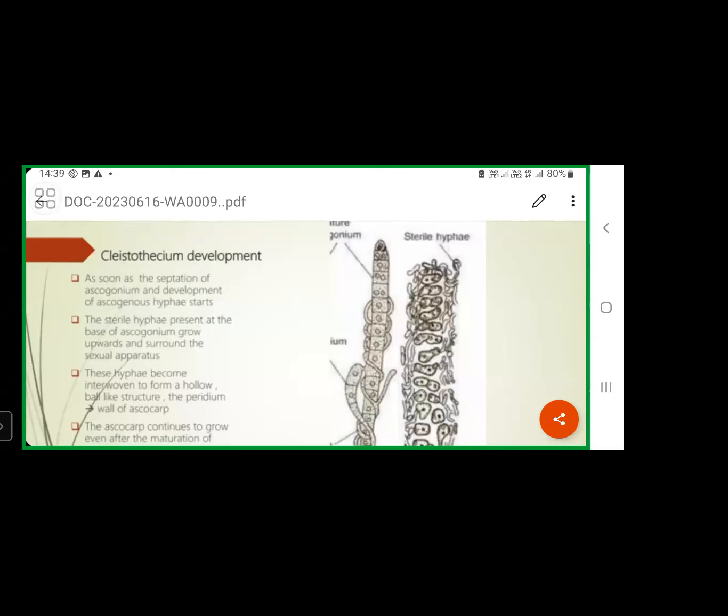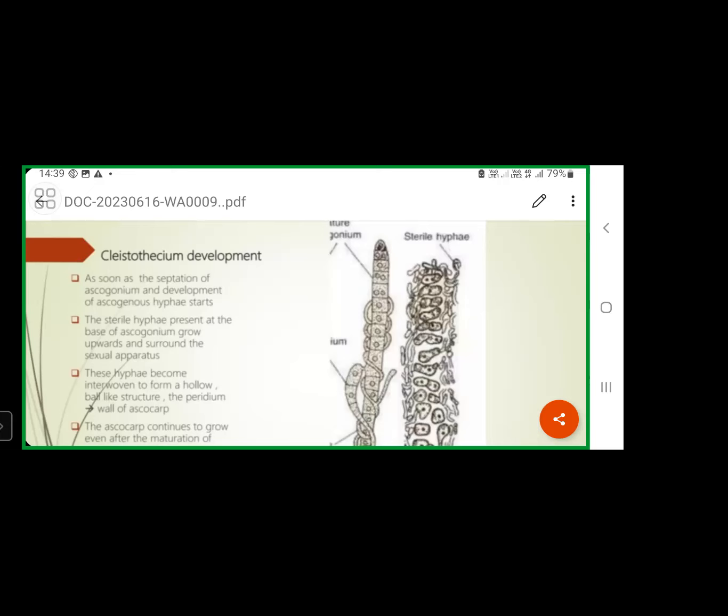So here, the ascospores reach maturity. Whenever the ascospores reach maturity, the ascus walls will be degraded. Ascus is protected by one protective wall or protective sheath. That protective wall layer of the ascus will degenerate whenever ascospores are matured. Then these ascospores are liberated from the ascus. Once the ascus wall is ruptured, these ascospores are released into the cleistothecium.